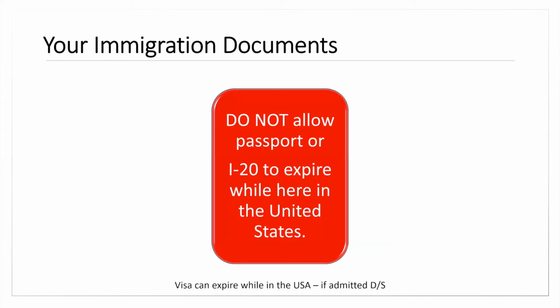In addition, you have to have all of your documents in place. So if you don't have a valid passport, you want to make sure that you get that taken care of as soon as possible. While you're here in the US, you should always have a valid passport. And that passport should be 6 months into the future, always. This gives you time to work with your embassy. It allows for unexpected things like COVID or other things. You want to make sure that you're looking at your documents in the future.